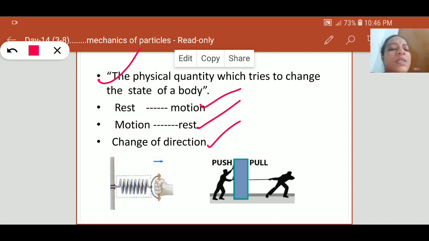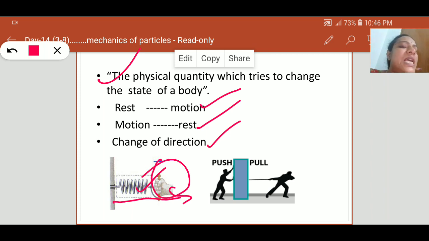See here, you are observing the spring is stretching. So its position, that is its state, we are changing. This means we need some force. Here we are applying some force. Similarly, pushing or pulling, here the block, some force is applied on this block. So that is push or pull in general.